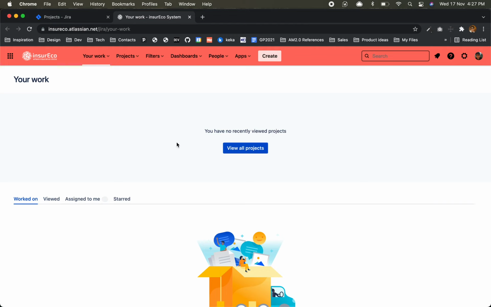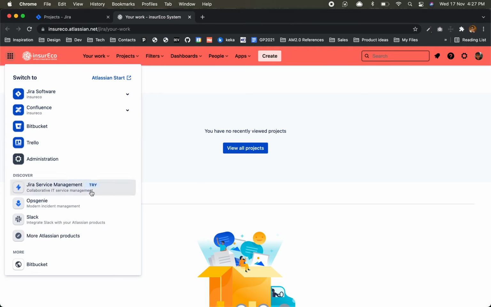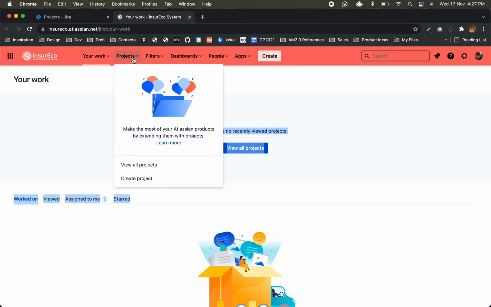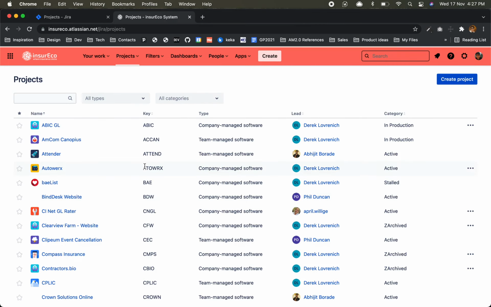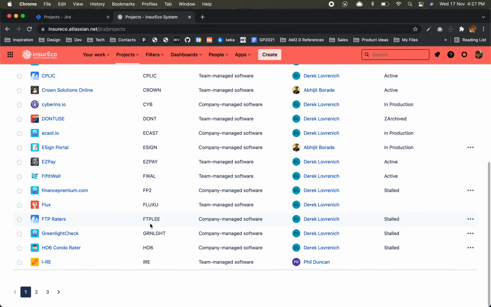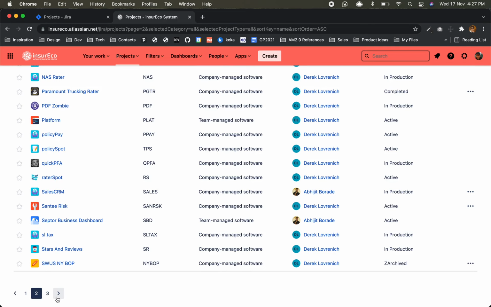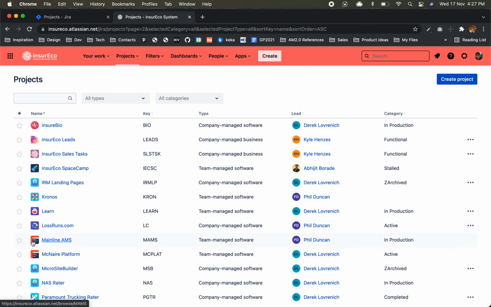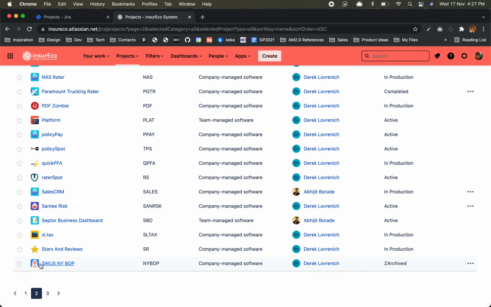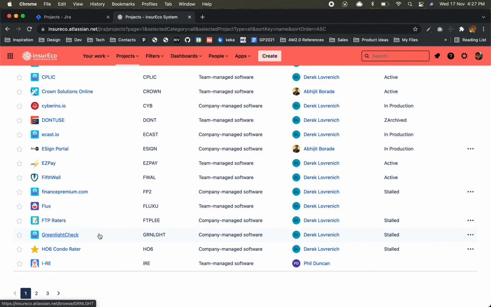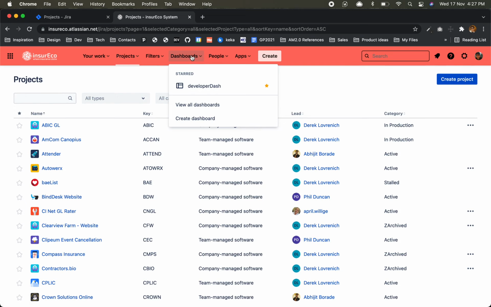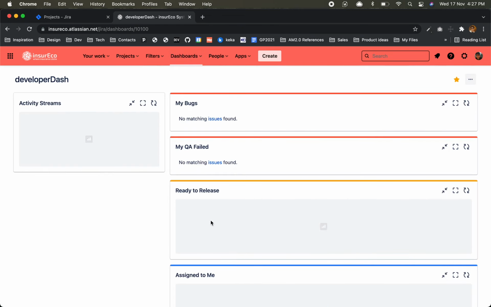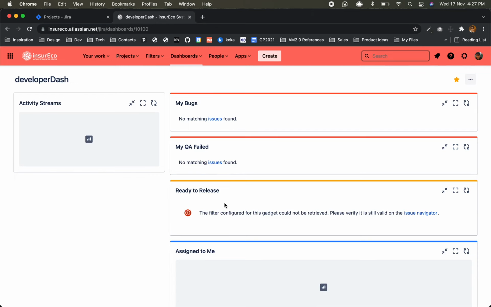This is their Slack. This is the client project. I also have access. So if you see view all projects, I don't know how many. Now you see. These many projects are there. These are all different projects, and all are developed by us. Dashboard, they have a developer dashboard. My bugs, for me it's nothing, that's why it's blank.